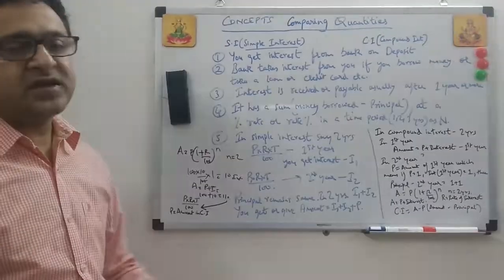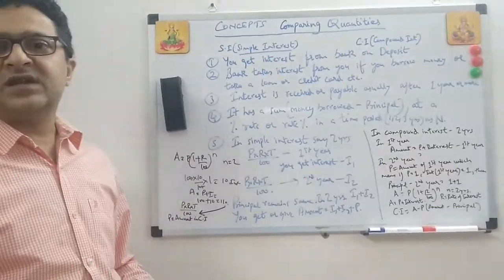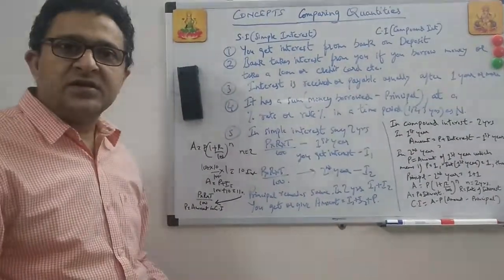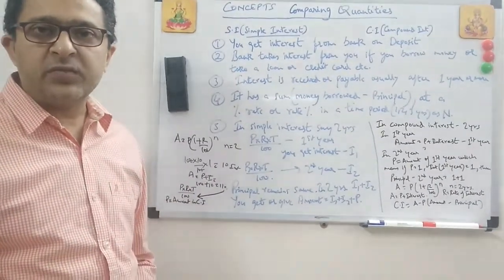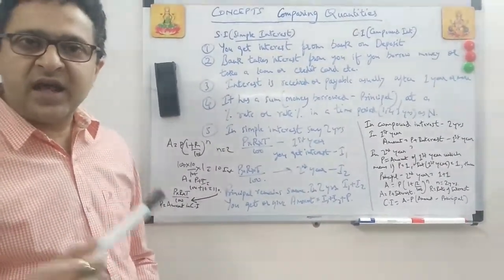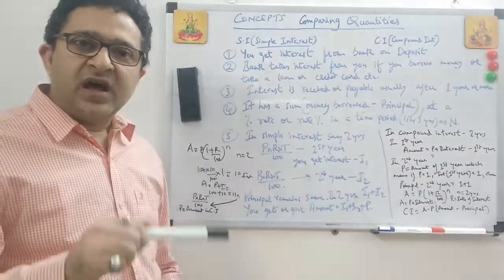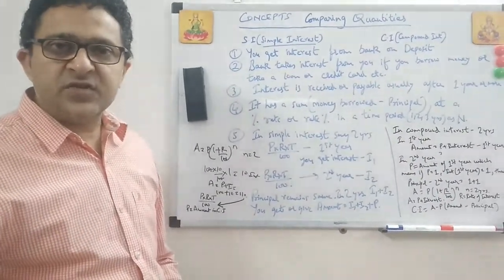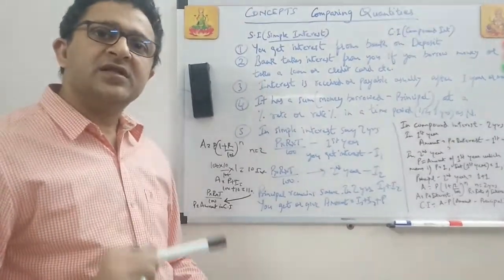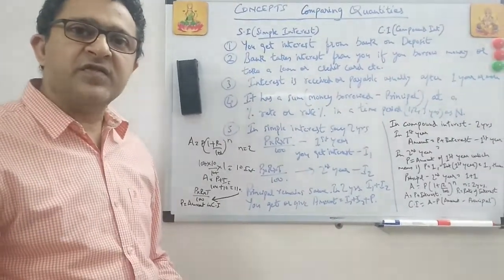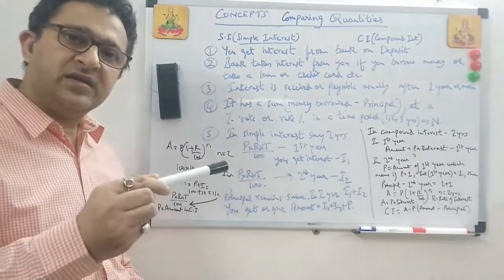In compound interest, each year whatever interest is coming, that is getting added to the principal, right? So if it's 100 rupees and 10 rupees is the interest for 1 year, in compound interest it becomes 110 as principal for the second year. Again, if there is 10 rupees as interest for the second year, the 110 plus 10 is 120. So 120 becomes the principal for the third year. This is the concept of compound interest and simple interest.